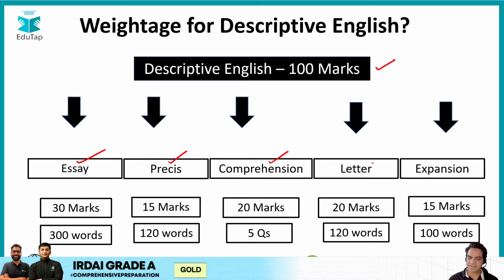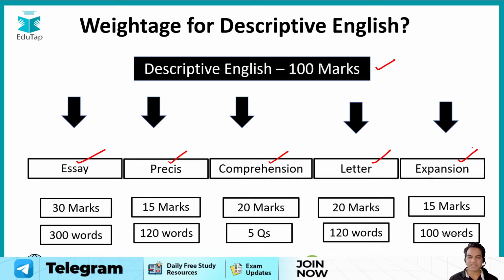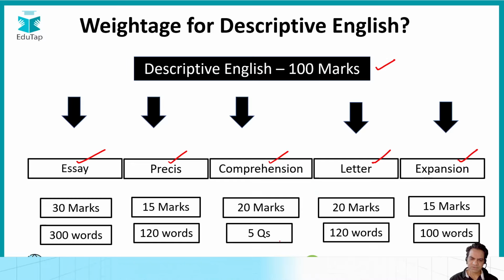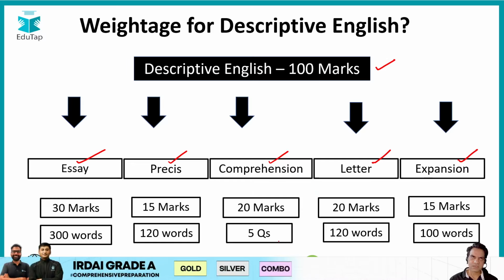Then there will be a letter in 120 words, which is worth 20 marks again. And then there is a statement expansion based question, which is worth 15 marks, again for 100 words. So in total, if I just count it outright, then 420 plus 220 is 640. 640 plus 200 words is give or take 800 or 850 words.